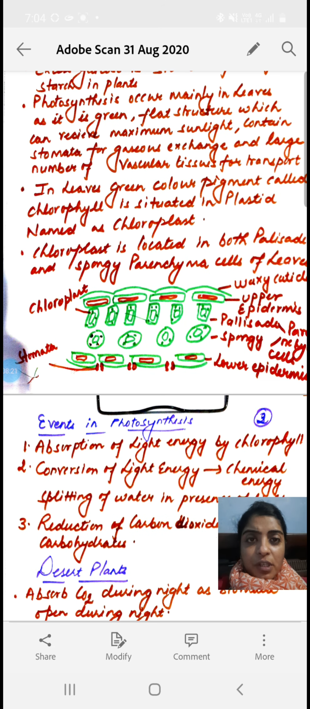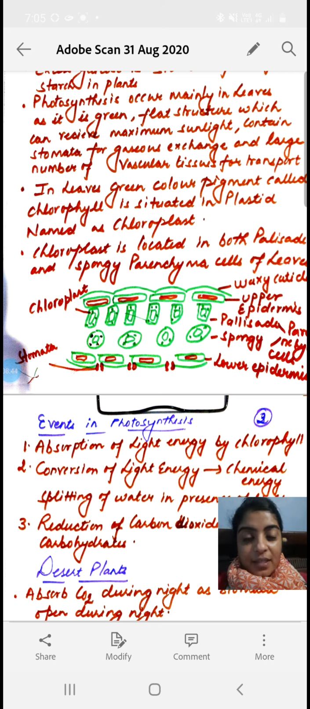Now photosynthesis mainly occurs in the leaves. So the question arises: why are only leaves selected for photosynthesis? What is there in leaves through which photosynthesis mainly happens only there? Because we know that the leaf is the kitchen of the plant. So what is special in the leaf?